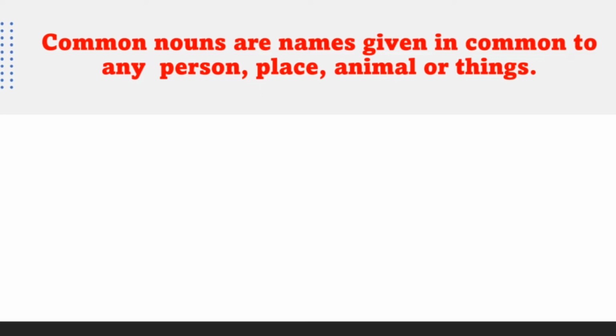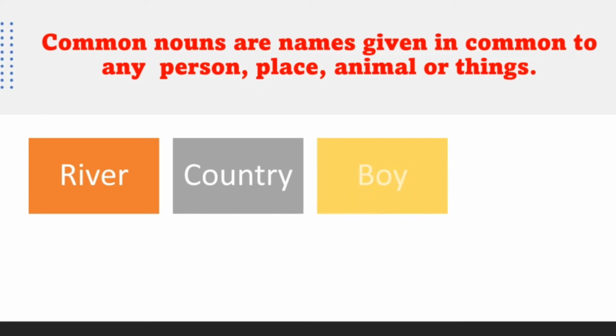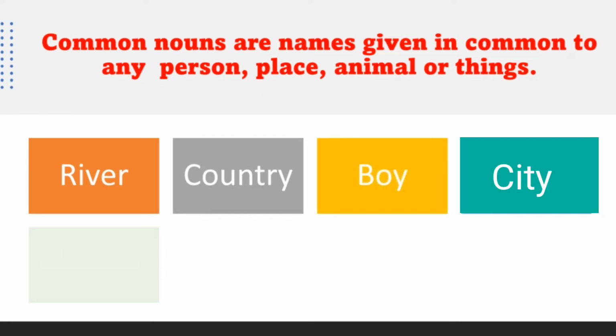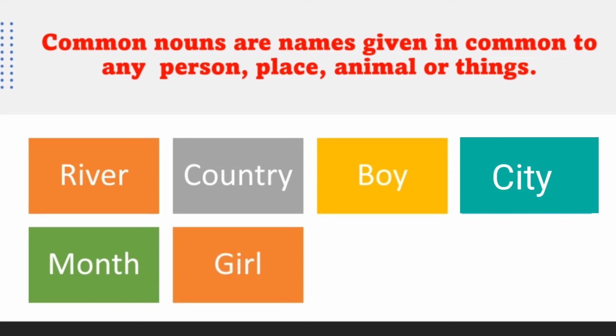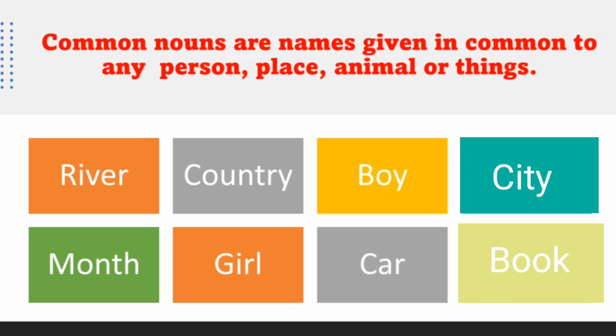Now let us see a few examples of common nouns. We can say river, country, boy, city, month, girl, car, book. These are all examples of common nouns. Now river, we don't know which river, but in common we call it a river. Country, we don't know which country. The particular name or special name is not given here, but in common we say it as country. So all these things are called common nouns.